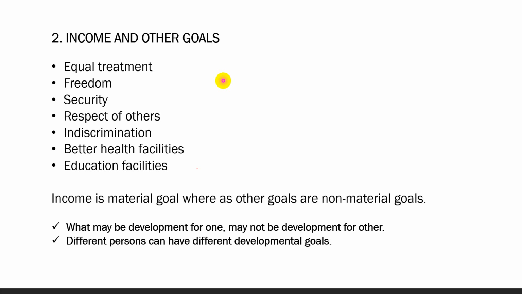In another case, a job may give you less pay but offer regular employment, that is job security, which enhances your sense of security. Another job may offer high pay but no job security and leave no time for your family. This will reduce your sense of security and freedom.